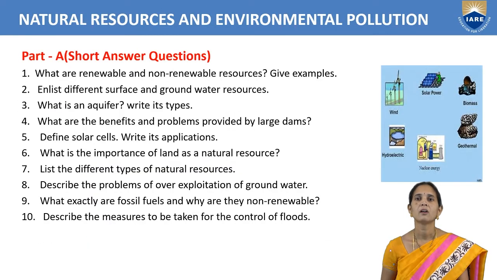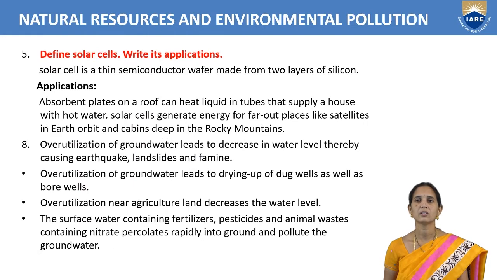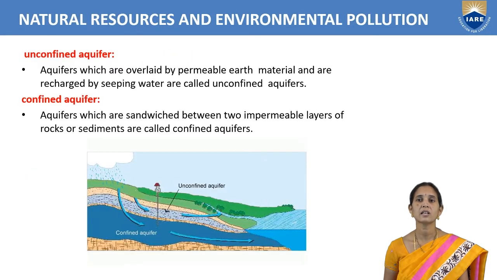So next one. What is the importance of land as a natural resource? When we are not protecting the land, we can't go for crop production. So we have to protect the land. Land is a natural resource. If you are losing the fertility of the soil, we can't go for crop production. So we have to write that here: land resource as a natural resource.